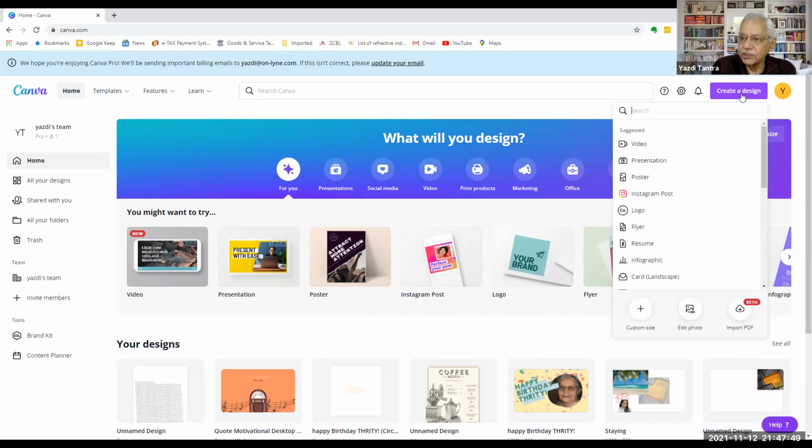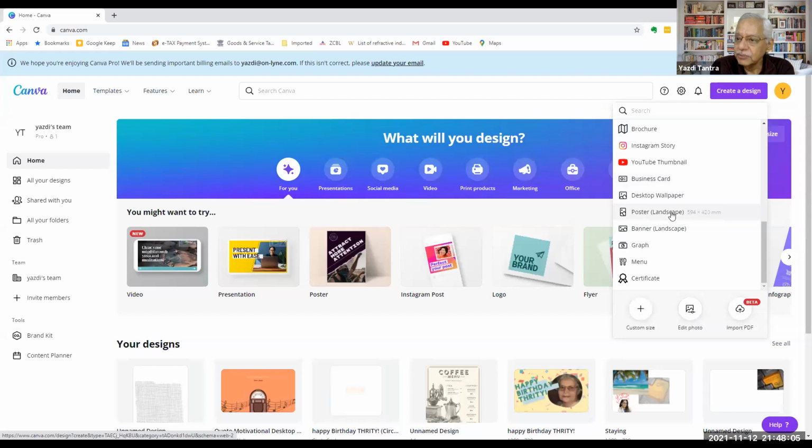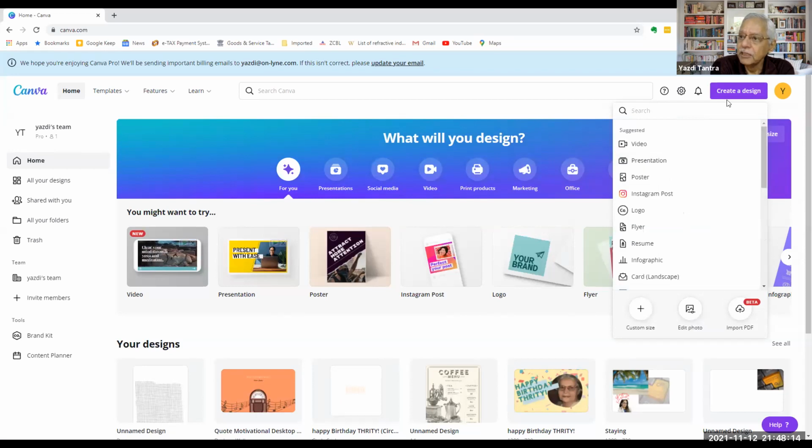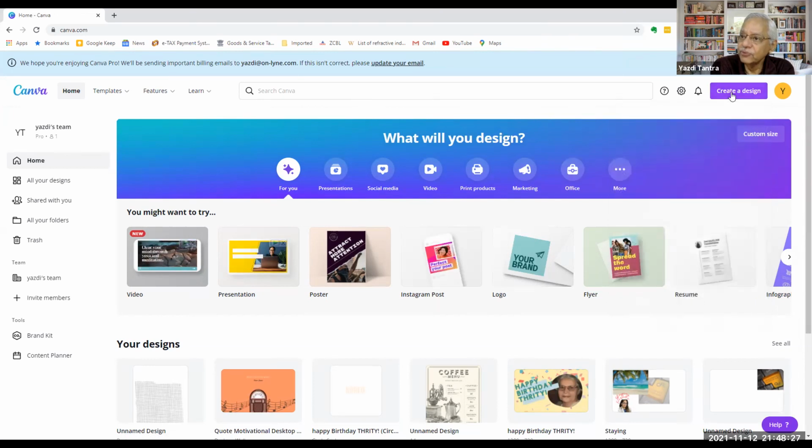Now, what sort of a design do you want to take? Actually, there are so many ways of doing it. You could have gone and clicked on any of these, or you can say create a design and then look for whatever type of design that you want to do. You can create certificates as somebody mentioned earlier. You can create a poster, a banner, a wallpaper, a business card, etc., etc. So this is one way of creating a design. These are the suggestions. You can straight away select a custom size if you don't accept any of these, or you can edit an existing photo also.